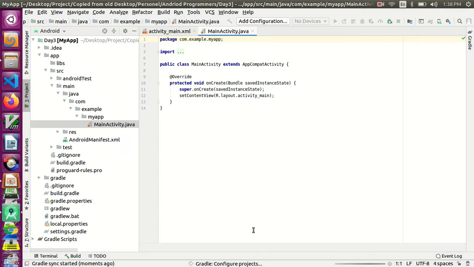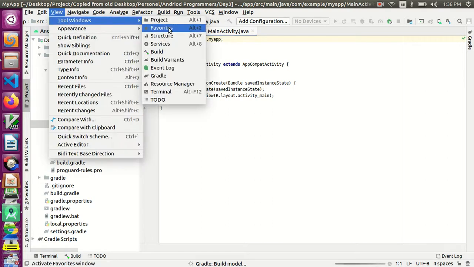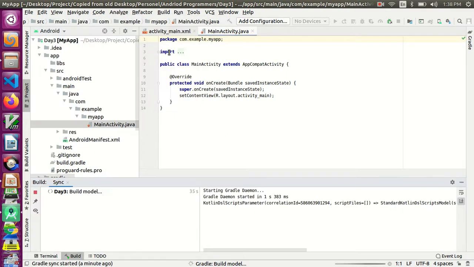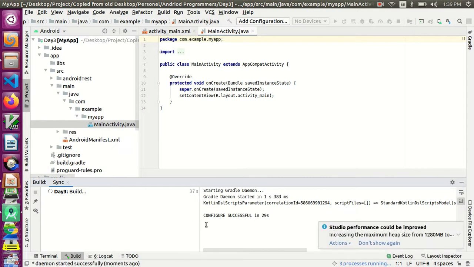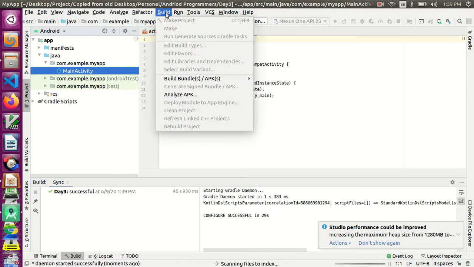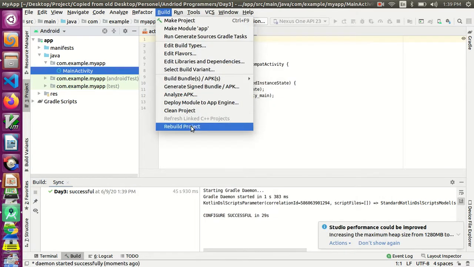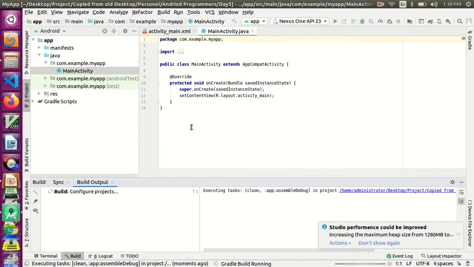Currently it is running the Gradle build model, so you can see all those things in the view and then build. In this you can see the configuration is successful now, so we can build it and we can test our application if needed. And I will show you how to add the log message.